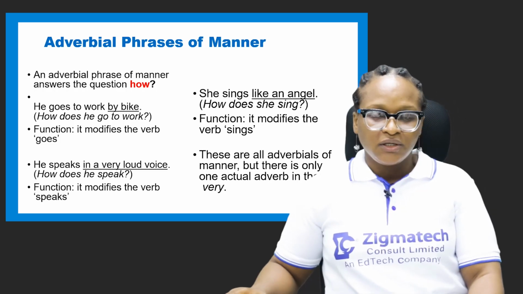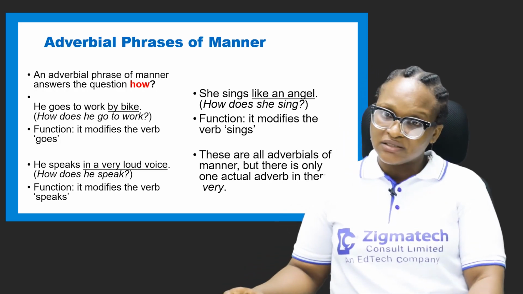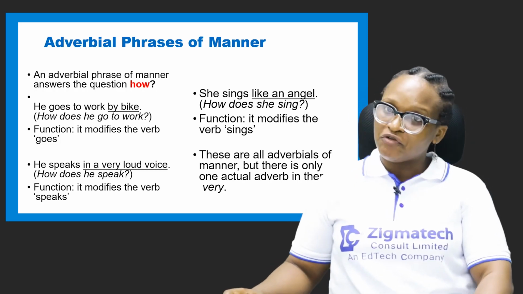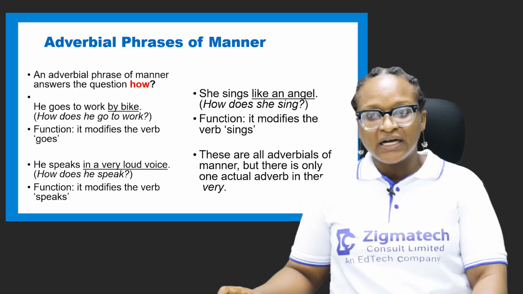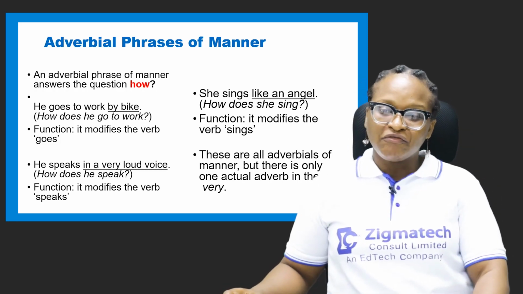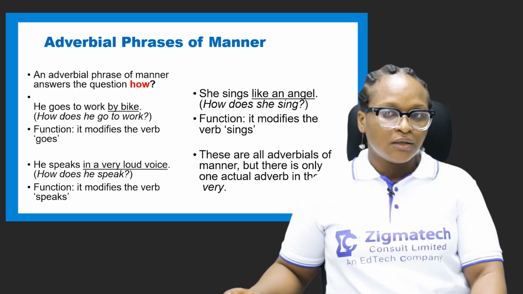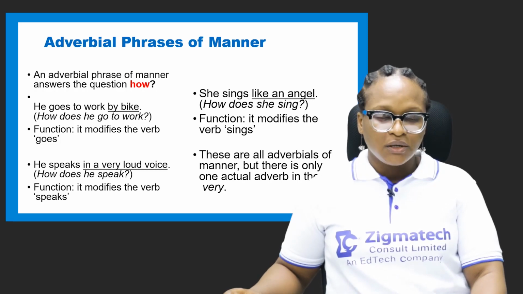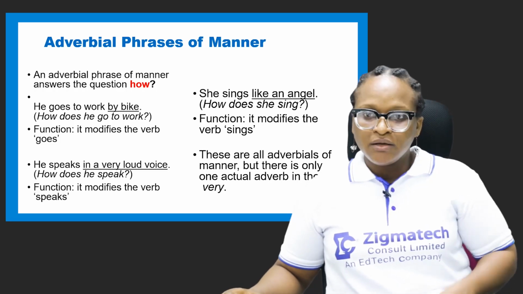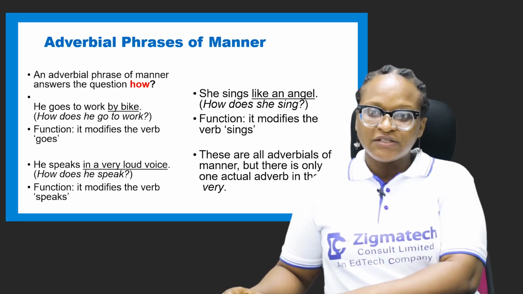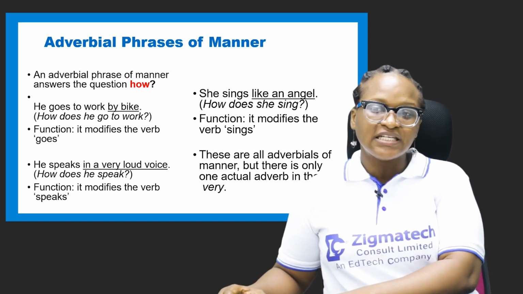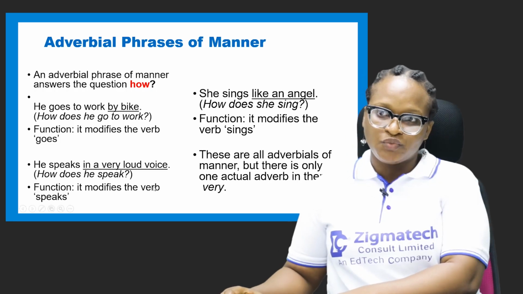He speaks is a simple sentence. So we have in a very loud voice as the phrase. Remember what we said earlier, that adverbial phrases have their function performed in the main clause, and he speaks is the main clause. What's the function of in a very loud voice? The function is that it modifies the verb speaks.